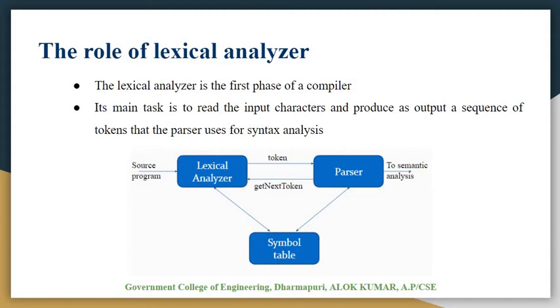From this diagram, you can see the lexical analyzer takes the source program as input and produces tokens as output. The next phase of the compiler is the parser, and the parser calls the lexical analyzer to get the next token. After that, the lexical analyzer passes the token to the parser, and the parser produces its output for the next phase, that is semantic analysis. And here you can see a symbol table that is attached to both the lexical analyzer and the parser.